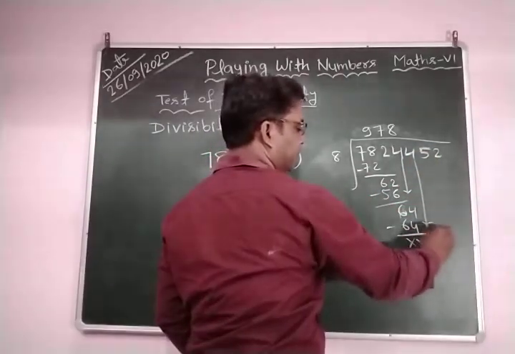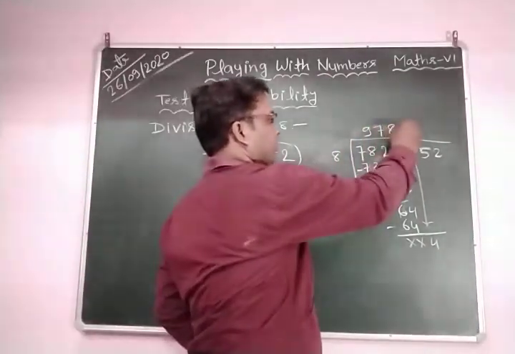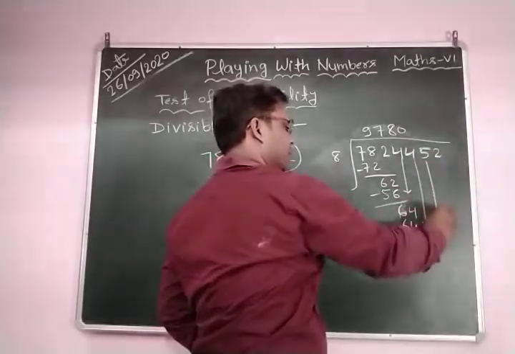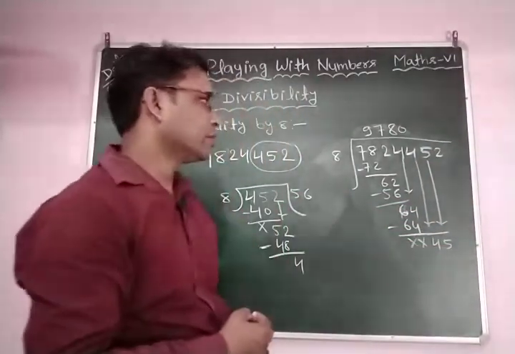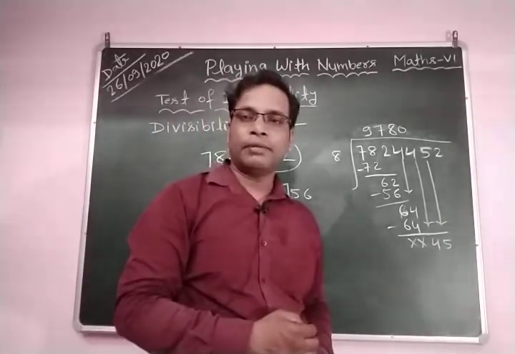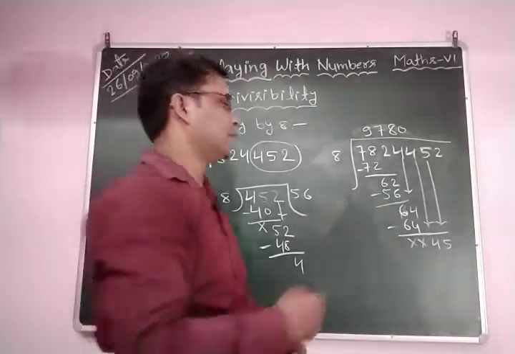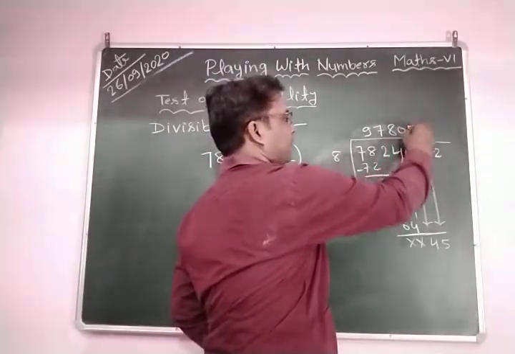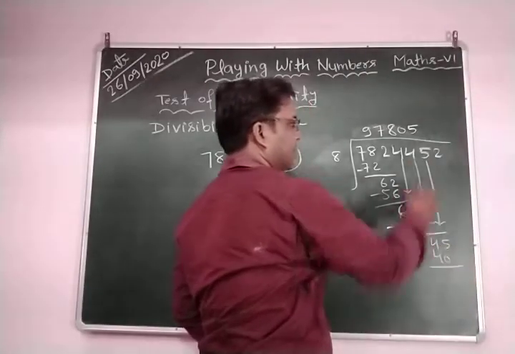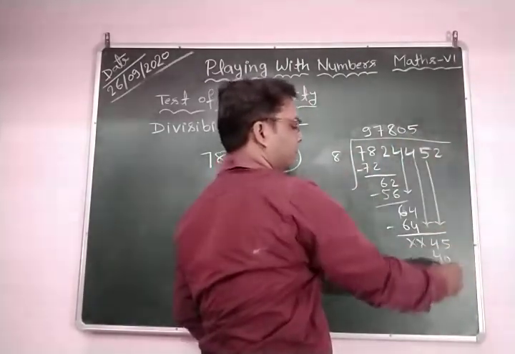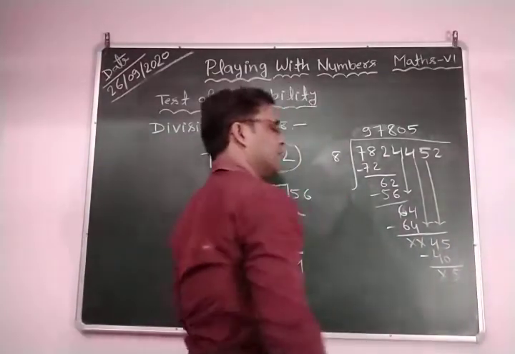But here you can see 4 is less than 8, so we write 0 here, and again we bring down this 5. This becomes 45. You know very well 8 into 5 is 40, so 5 times. 5 into 8 is equal to 40. Subtract this, you obtain 5 here, and this cancels out.